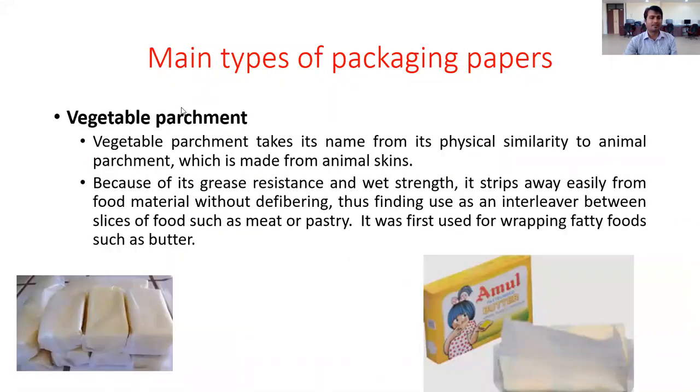Then another one is the vegetable parchment. Parchment is generally also used for fat rich food. You can see here the Amul butter. So this vegetable parchment paper is used for wrapping butter or fat rich food.